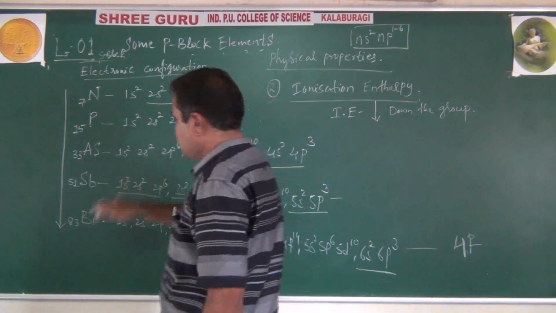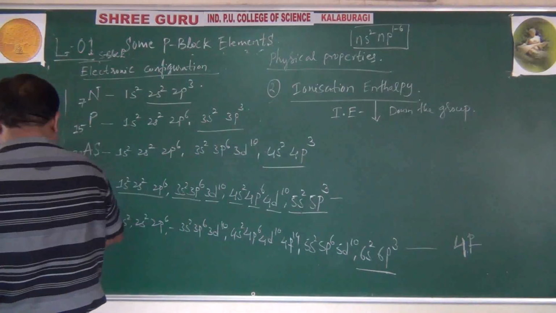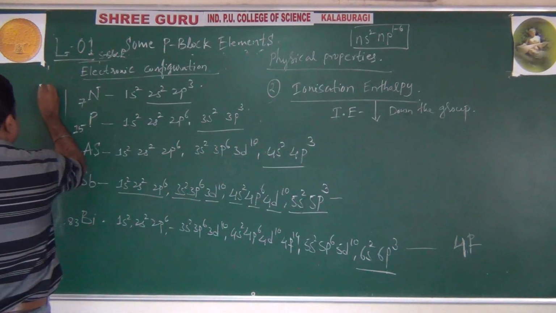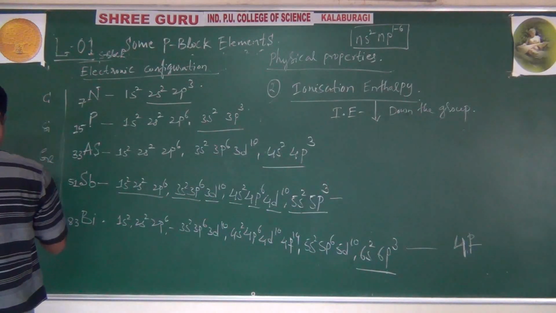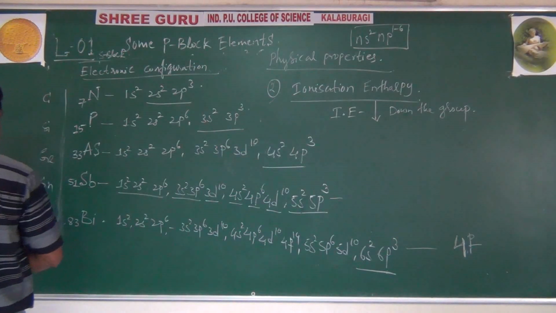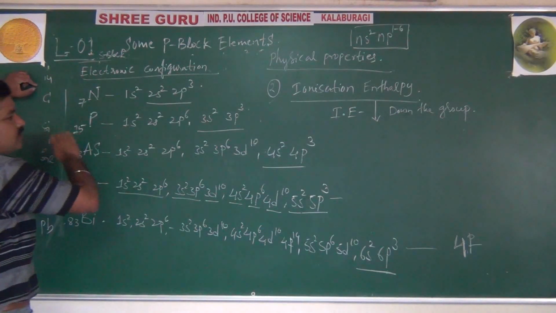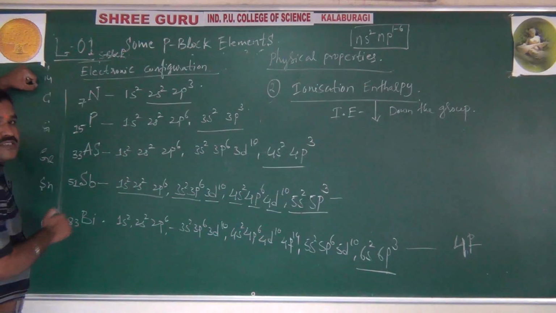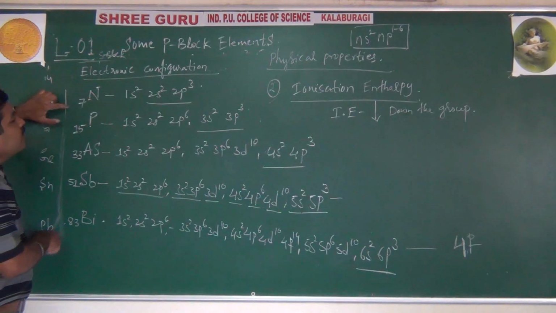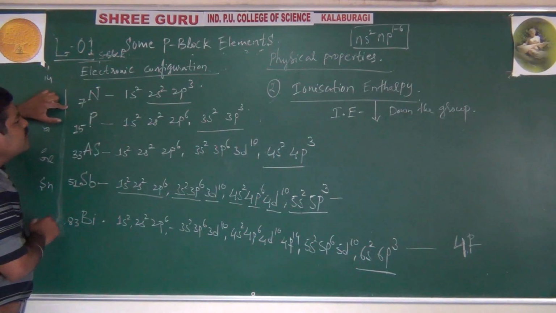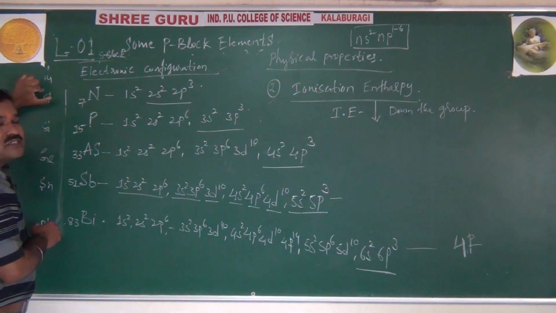So when you compare these group 15 elements with group 14 elements, what are those? Carbon, silicon, germanium, tin and lead. Okay, those are the group 14 elements. You know that in the periodic table across the period, effective nuclear charge increases and ionic radius decreases. That means even these group 15 elements have smaller ionic radius than group 14 elements. Why? Because of effective nuclear charge.